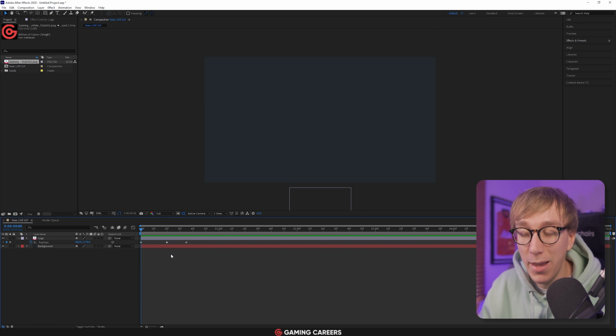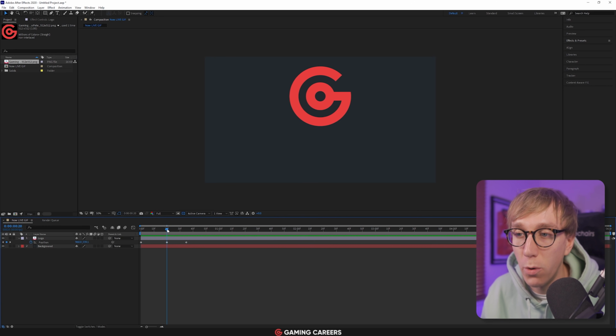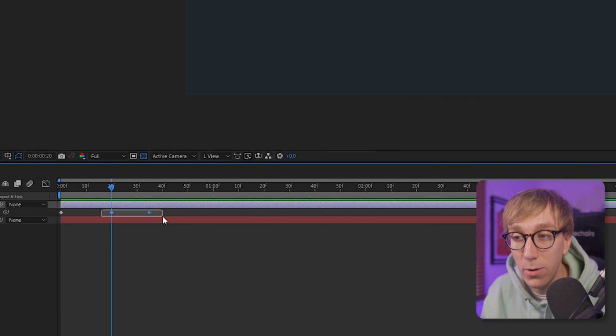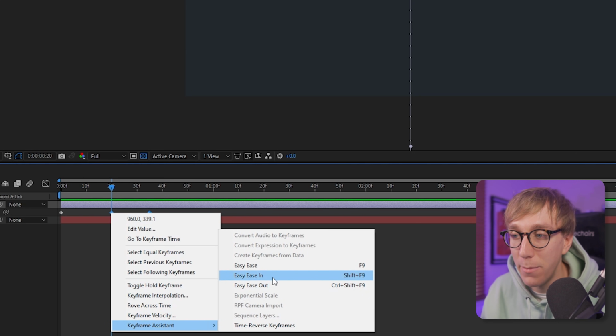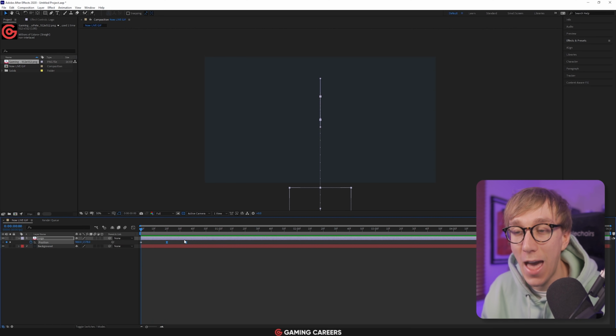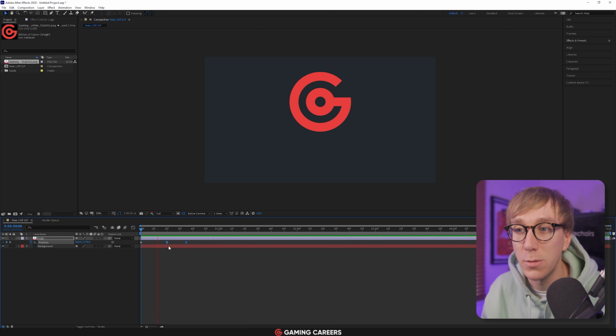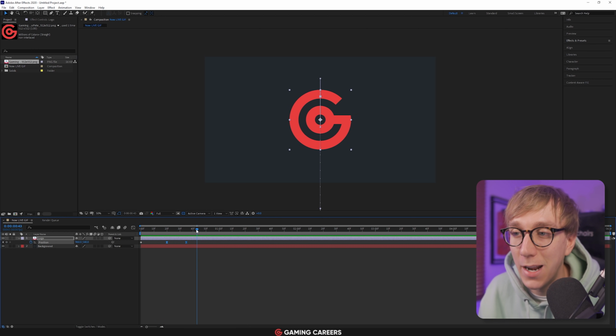So to help make our animation look a little bit more natural, what we're going to do is select these two last keyframes, highlight them both so that they turn blue, and then right click, Keyframe Assistant, Easy Ease. And this is just going to help with the animation looking a little bit more smooth as they ease into the keyframes. We can actually customize this animation a little bit more.